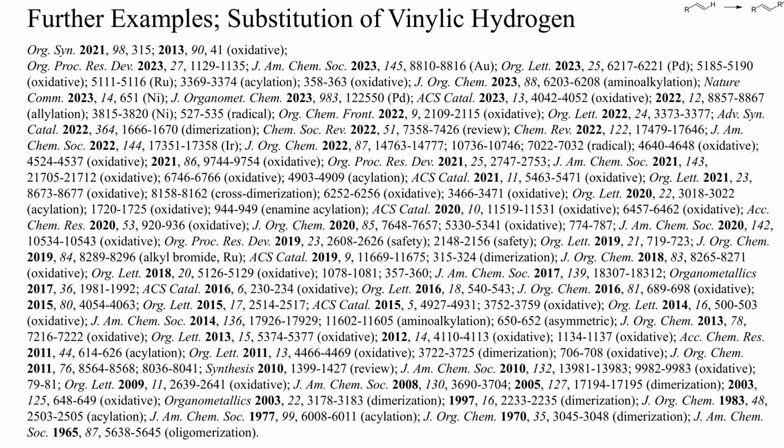The next video of this playlist is about the preparation of olefins from alkynes. Alkynes are readily available by dehydrohalogenation or from other alkynes, and are therefore interesting starting materials.